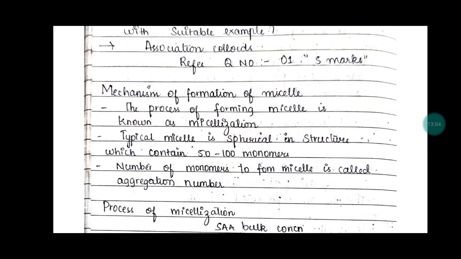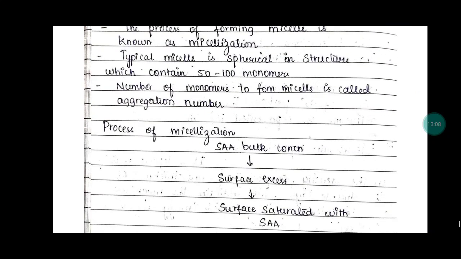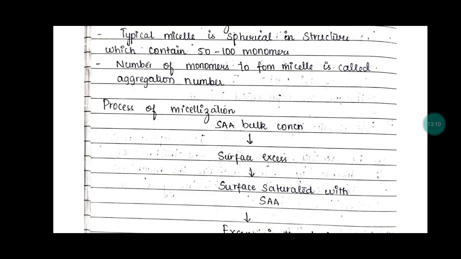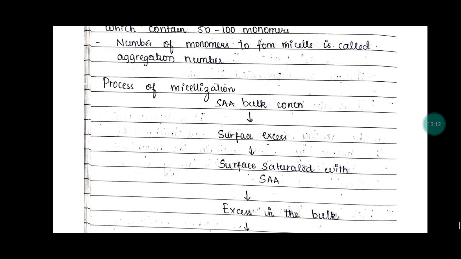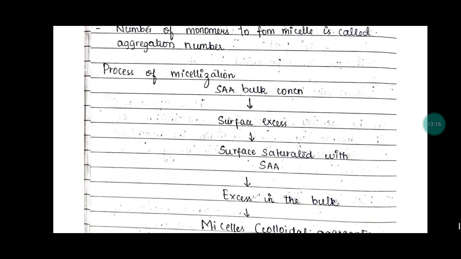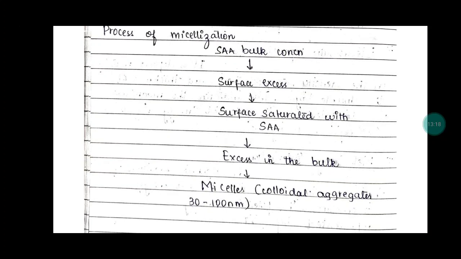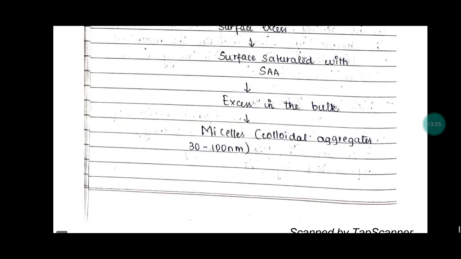The number of monomers needed to form a micelle is called the aggregation number. In the process of micellization, the surfactant (SAA) is in bulk concentration, and through surface excess, the surface becomes saturated with the SAA. The excess in the bulk forms micelles, that is colloidal aggregates of 30 to 100 nanometers.